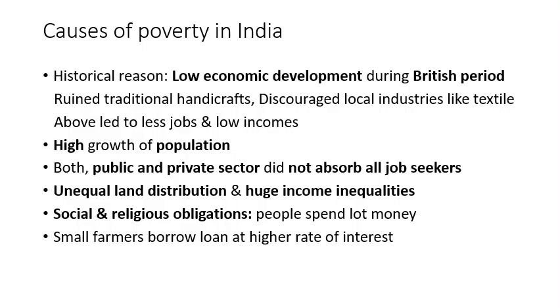After independence, the public and the private sector organizations were not able to give jobs to everyone. So there were still people who were unemployed. And further unequal land distribution happened and there were huge income inequalities. So a family starts growing and the land which was owned by one person is divided among their kids.